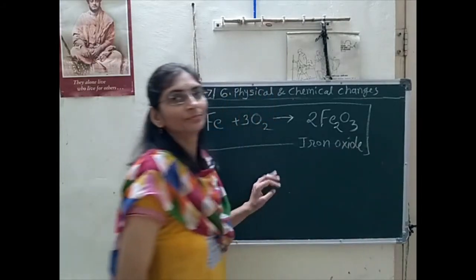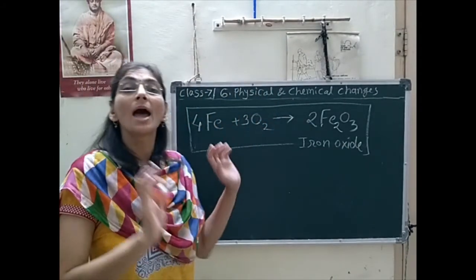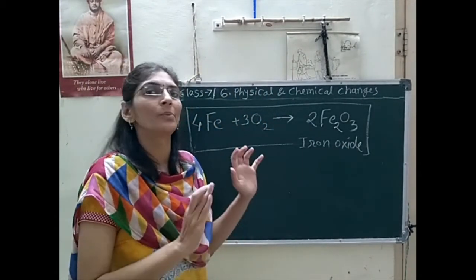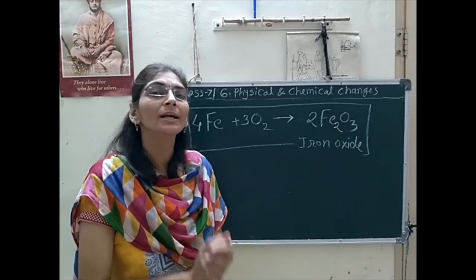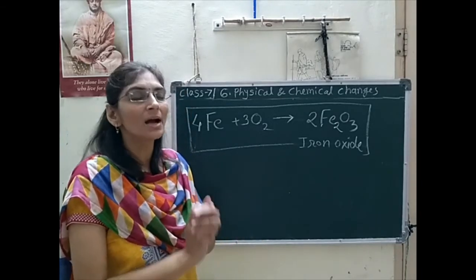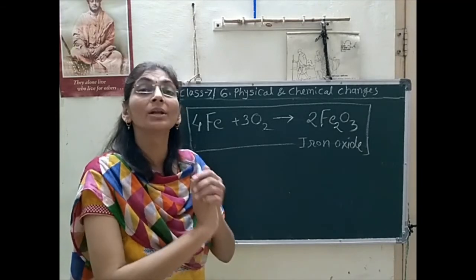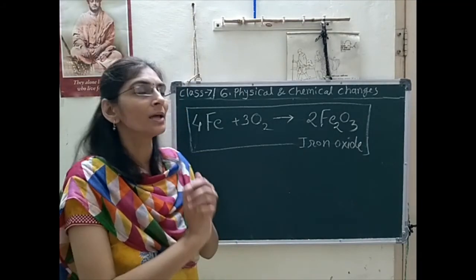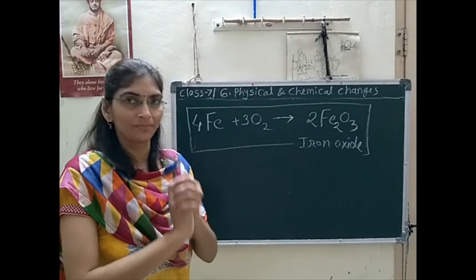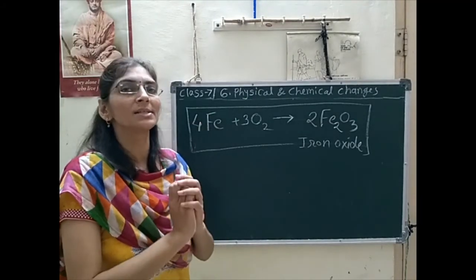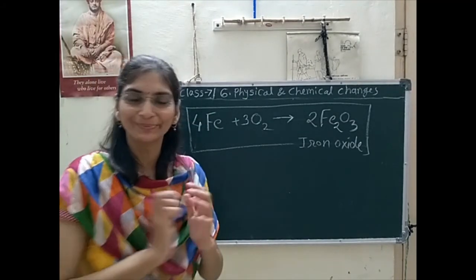So note that down, and again read that portion from your NCERT textbook for better understanding. Word to word you have to learn, you have to read your textbook again and again. Then you will clear your concept. Okay? Thank you.